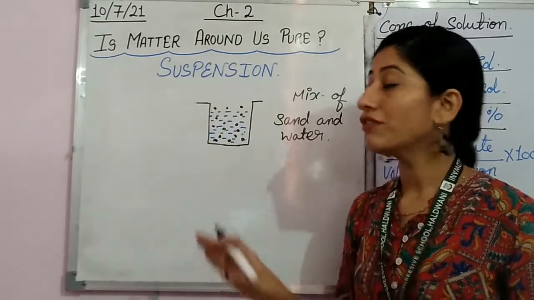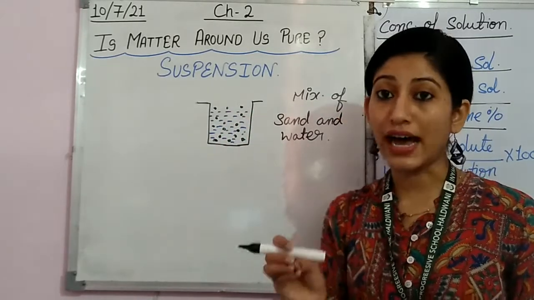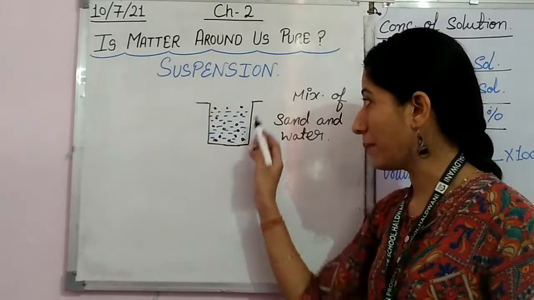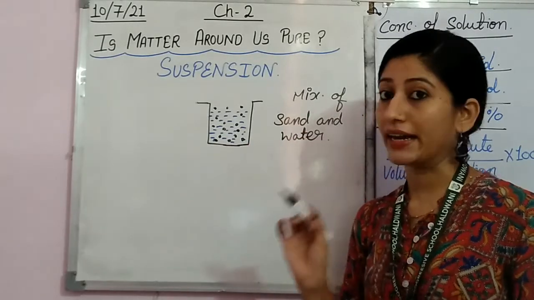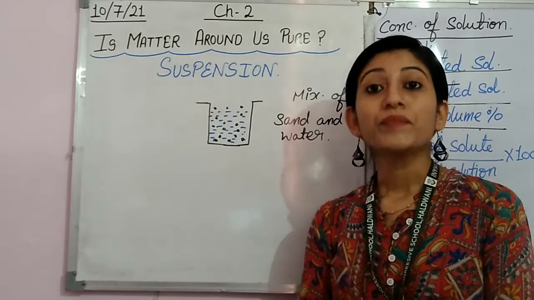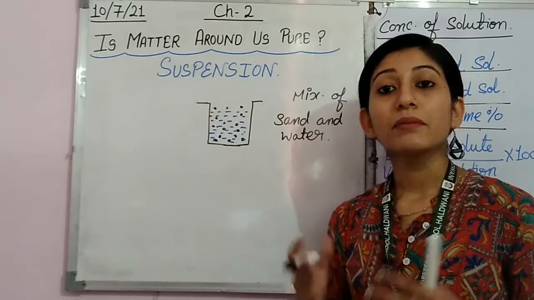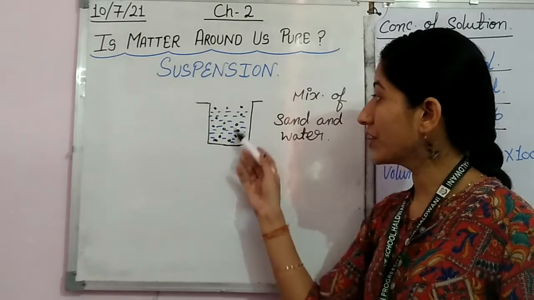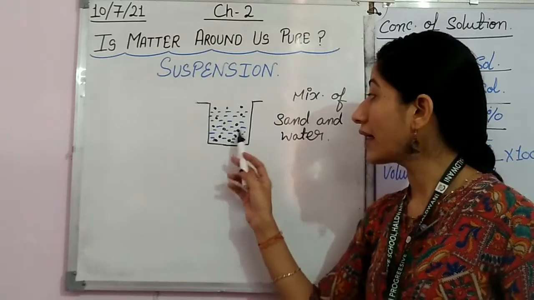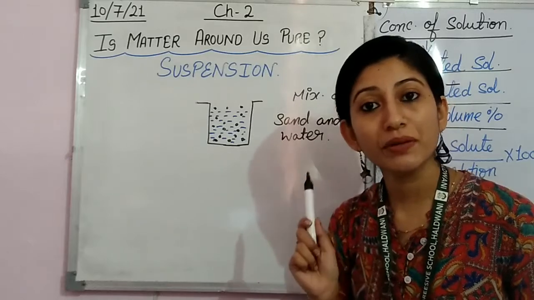They are not uniformly distributed, and these particles are large in size and visible very clearly with the naked eyes. ये particles हमारे बहुत ही easily naked eyes से visible हो जाएंगे and you can separate these particles by the method of filtration. आप filtration के method से you can separate the particles of sand from this water by the filtration method.